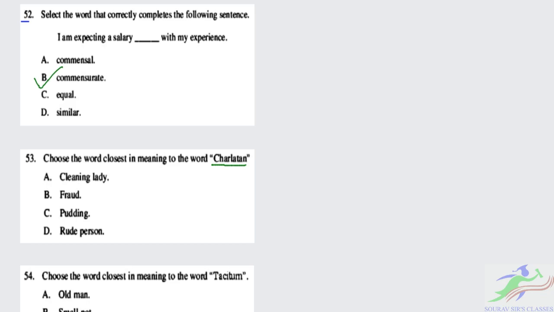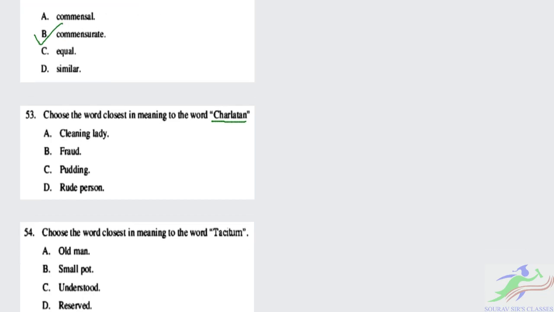So you can easily identify the correct option, that is B, fraud. It is nothing related to a cleaning lady or a rude person.